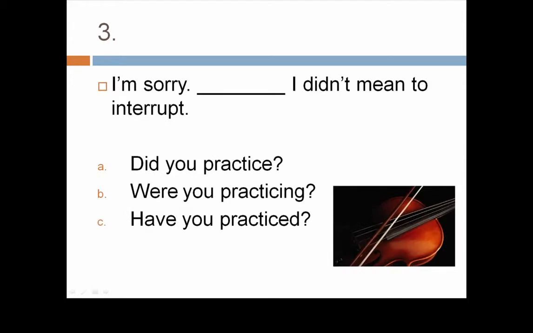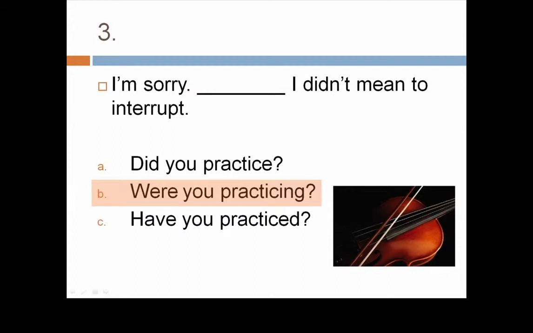3. Answer B. I'm sorry, were you practicing? I didn't mean to interrupt. The activity that was in progress requires the past progressive.